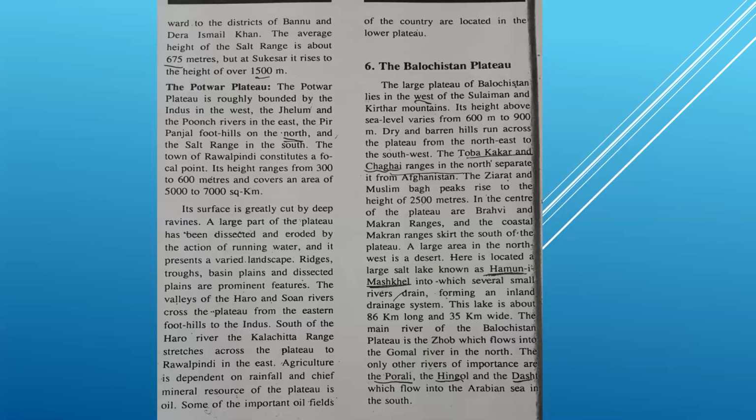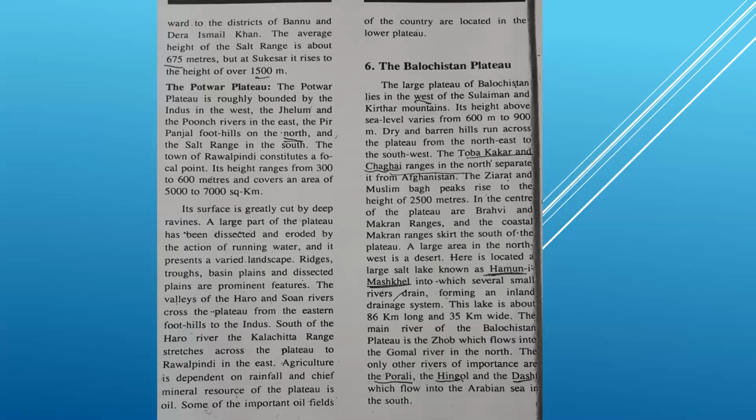In the center of the plateau are the Brahui and Makran ranges, and the Coast Makran range skirts the south of the plateau. A large area in the northwest is desert. It can be asked in MCQs: a large area of the Balochistan Plateau in the northwest is a dash area, that is, desert.